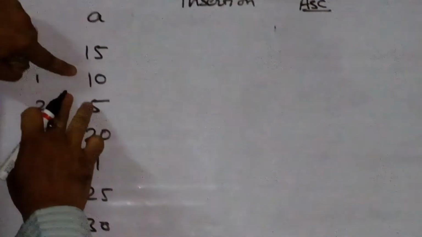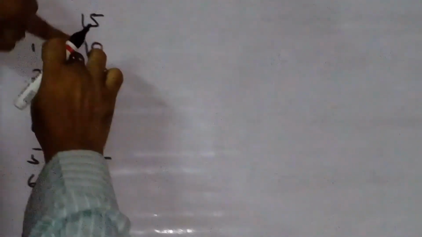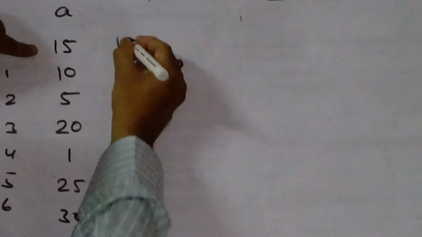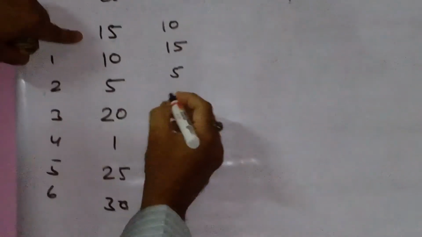Now I take the first value and we have to compare it with the value just before. Now the condition is true. Next iteration it will be 10 here and 15 here. Next there is no problem, no difference.